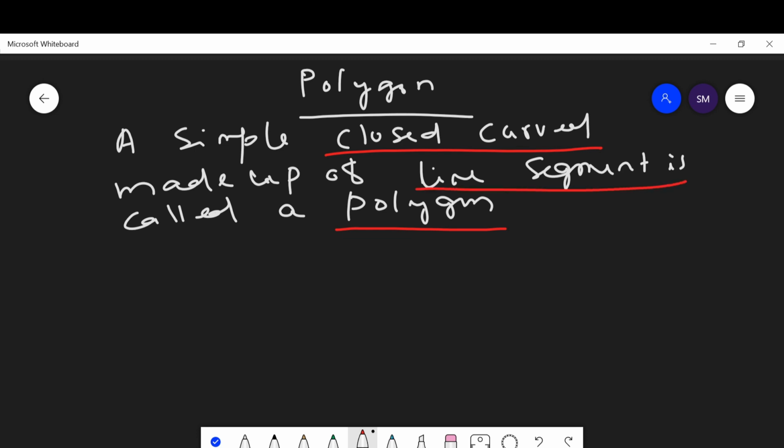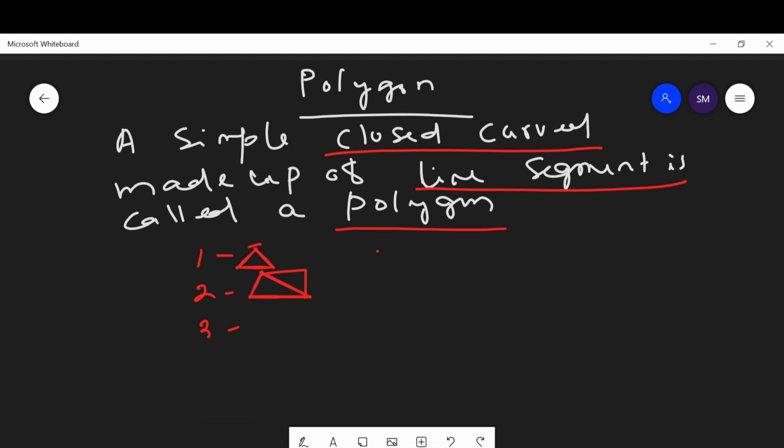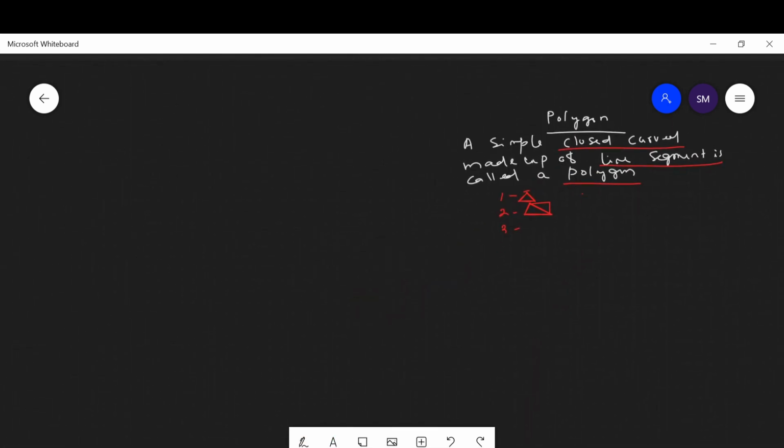The polygon may be a triangle, a quadrilateral, a pentagon, a hexagon.